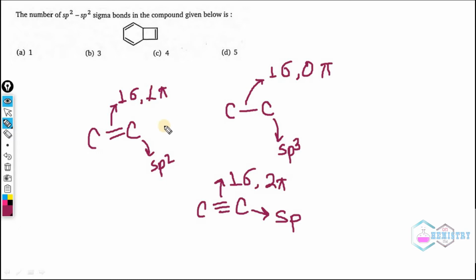Now we have clearly mentioned that if two carbons have a double bond between them, then the carbons will be sp2 hybridized. Hence we can clearly see that this carbon, this one, this one, this one, and this one, these 6 are the sp2 carbon atoms. So we just need to figure out how many sigma bonds there are.